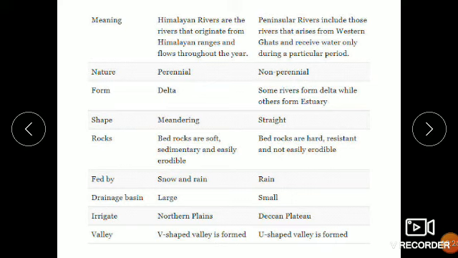So this is something which is given in your table, the difference between Himalaya and peninsula. Please go through this table. Perennial, as I told you, means throughout the year it has water content. Non-perennial means it is dependent on rain. Himalayan rivers form a delta, while peninsular rivers also form estuaries. Estuaries means it does not form branches, it directly meets the sea. Meandering means curved, zigzag shape. Straight means directly entering. Large versus small. These are some examples given to differentiate between Himalayan and peninsular rivers.